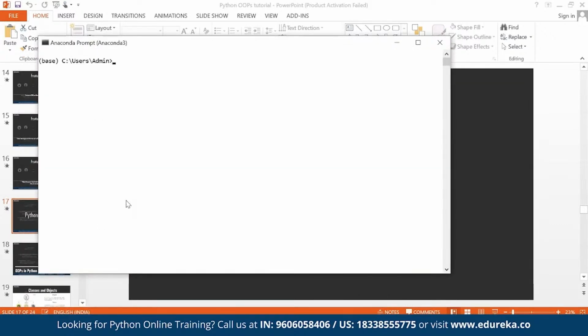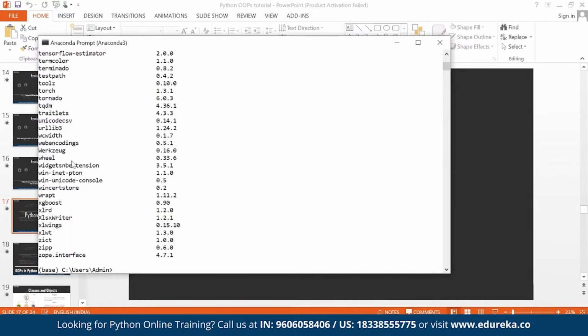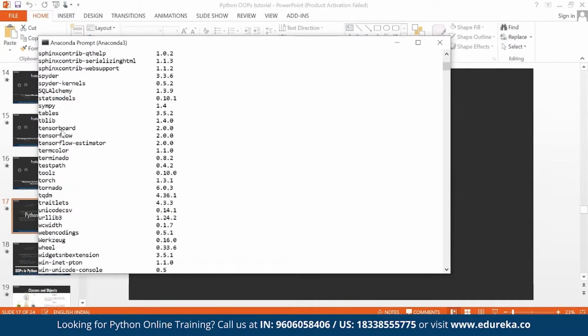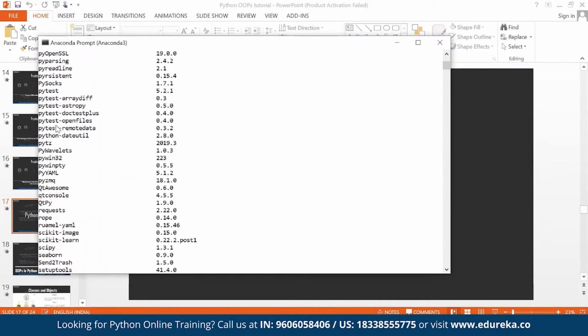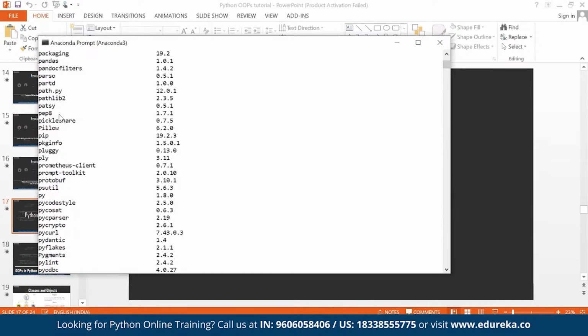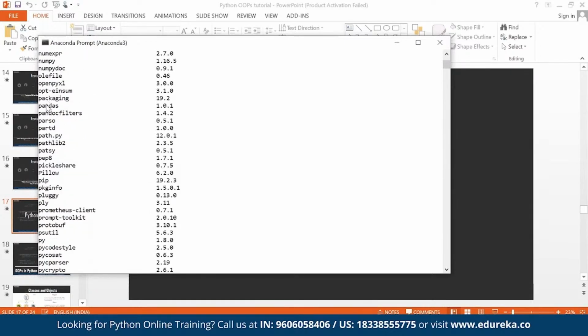I already mentioned that when you install Python from Anaconda, you get the relevant data science packages. With pip list, you can see the packages coming in.